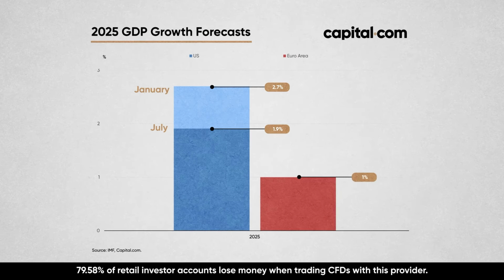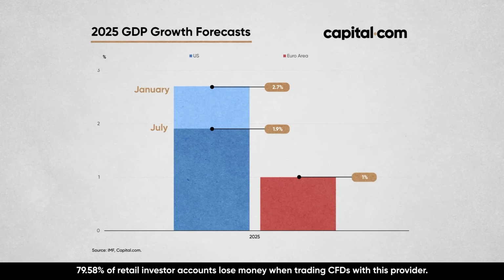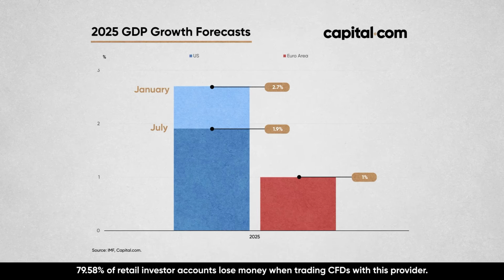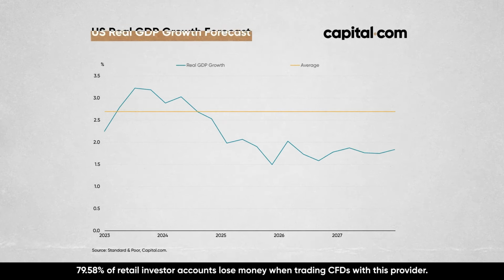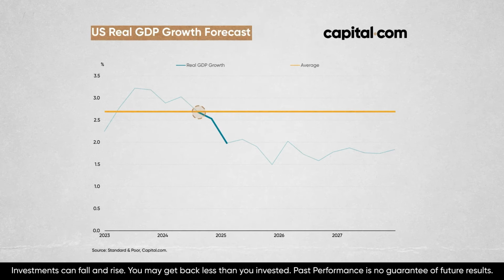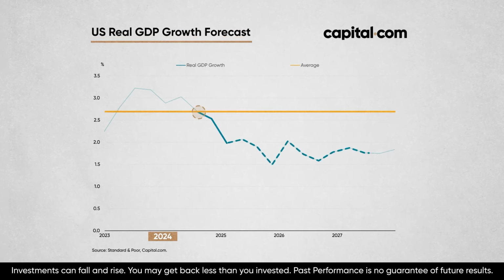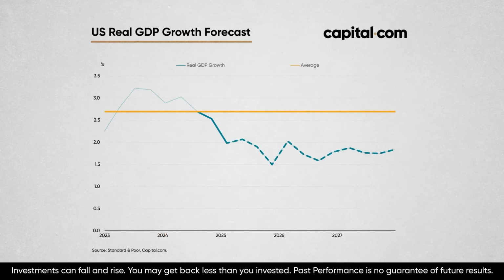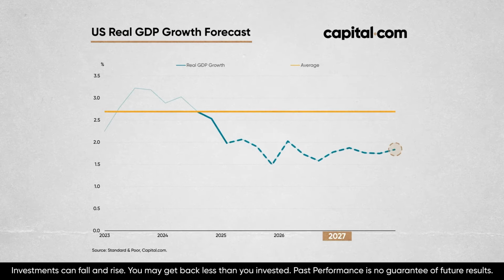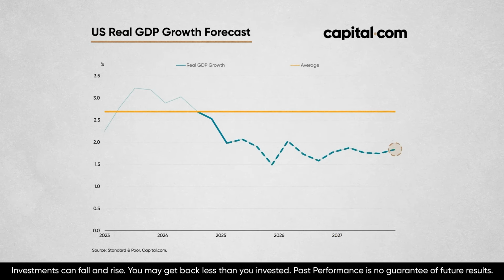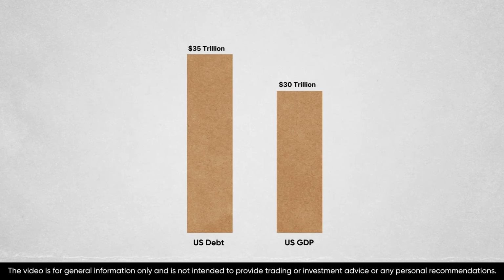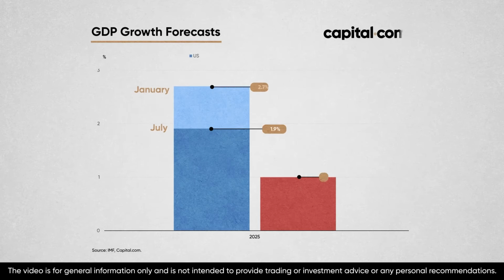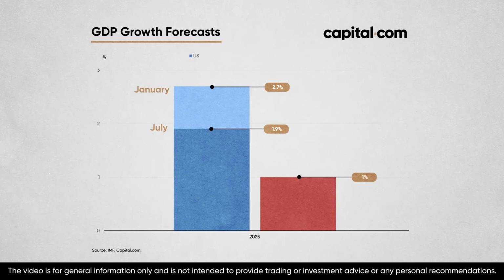So even though the US economy is still growing faster than the European economy, it's the slowing momentum that could be raising concern. Here's another way of looking at it. US real GDP growth has been below average since Q3 2024 and is projected to remain well below that average until the end of 2027. That matters because the market is forward-looking. It sees that the ability of the US to grow its way out of its debt problem is diminishing, especially as its growth forecasts are revised down while Europe's remain stable.